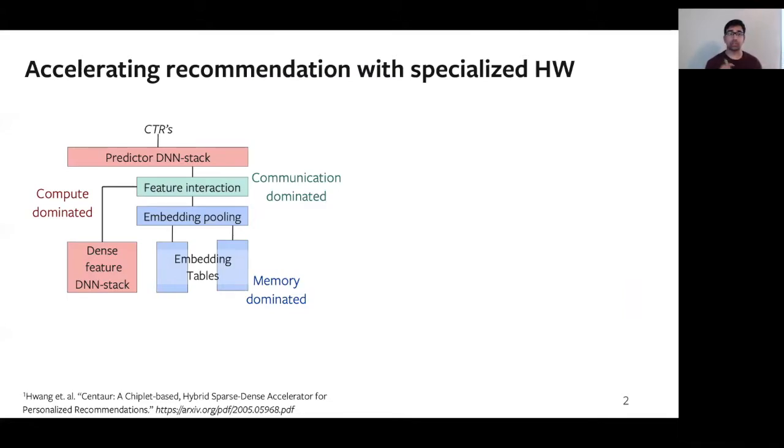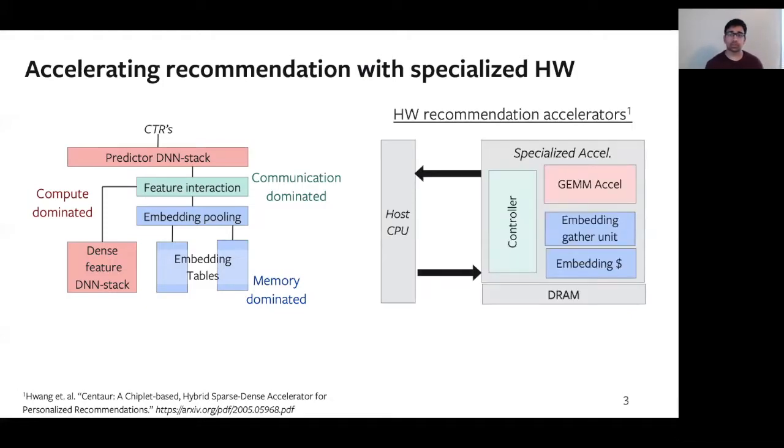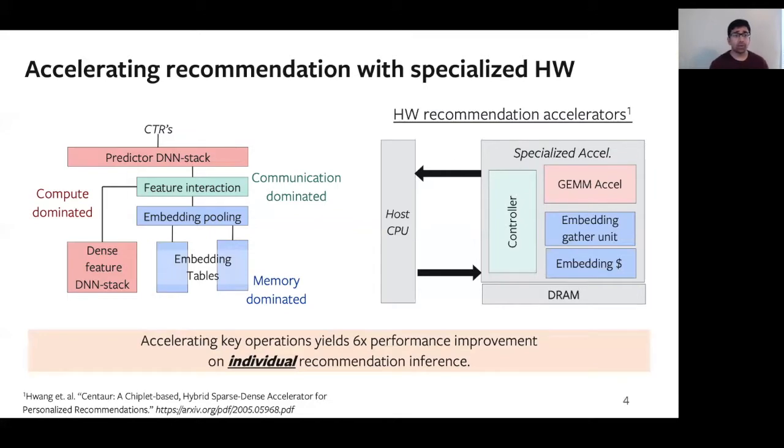Here on the left, we see the generalized network architecture for recommendation models. Models implement compute-intensive DNN layers, memory-dominated embedding operations, and communication-dominated feature interaction layers. Recent proposals to accelerate recommendation target each of these different bottlenecks. For DNN layers, accelerators implement GEMM-like units like systolic arrays, and for embeddings, accelerators implement an embedding gather unit and embedding cache in order to house frequently accessed vectors. We find that accelerating these key operations yields a very impressive 6 times performance improvement on individual recommendation inferences.